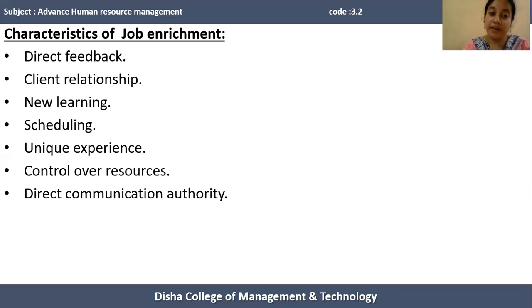So, for performing a particular challenging task, human resources try to get more knowledge and skills related to the performance of that task. For performing everything in the most effective and efficient manner, human resources try to control other resources of the organization.